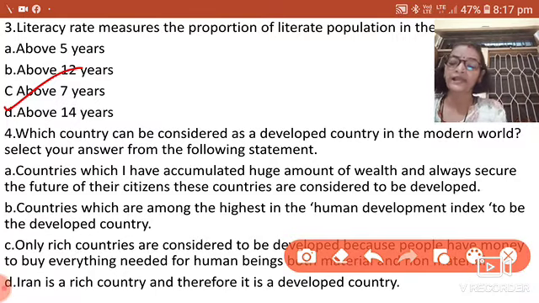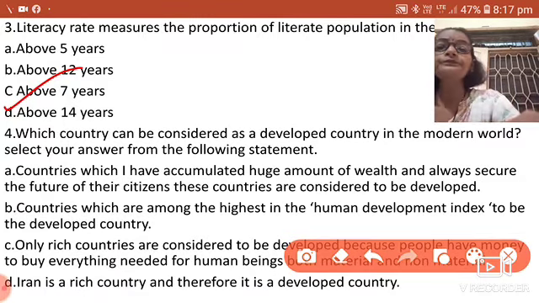Then this is calculated by the United Nations Development Programme, and reported by the World Health.